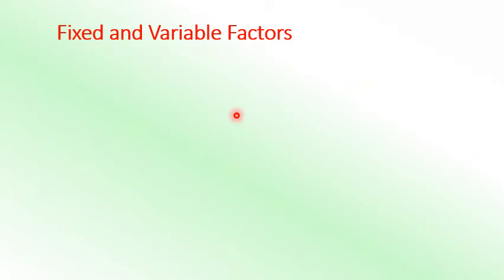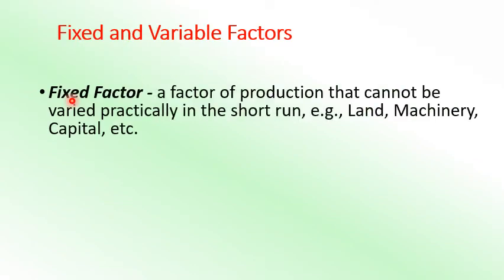In the higher class you will be learning the long run production function, that is the law of returns to scale, and how it operates in long run production. For CBSE class 11 we have only the short run production function, that means the law of variable proportion we are going to learn. So now, due to the short run production function, we are going to learn the different factors, that is the fixed factor and variable factor.